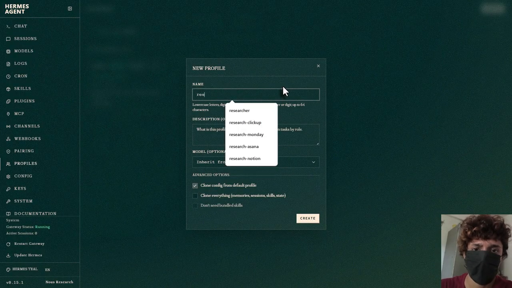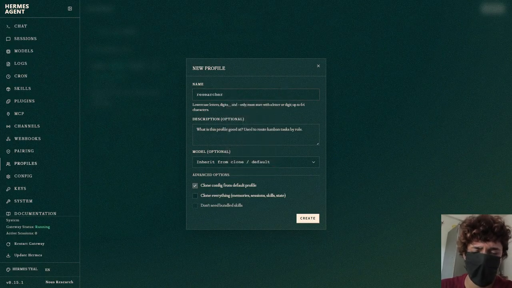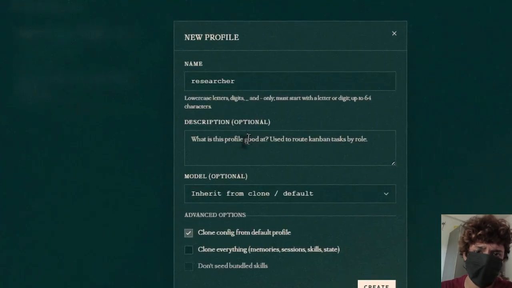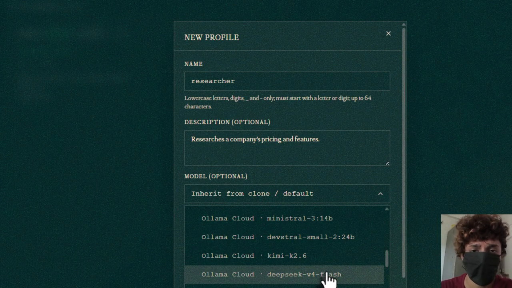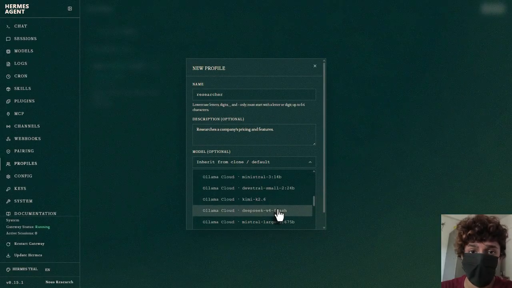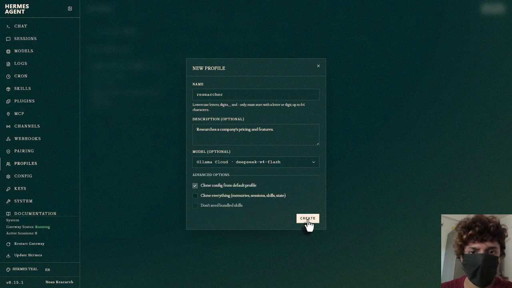Let's name it researcher. For the description, let's keep it simple. Researches a company's pricing and features. And that's the role. Stated once. Doesn't matter which company. That's the whole point. The model is DeepSeek V4 Flash. Not the Pro one, because these agents just fetch and summarize. Flash is fast, cheap, plenty for reading a pricing page. The smart model comes in later, where it earns it. So DeepSeek V4 Flash and create.